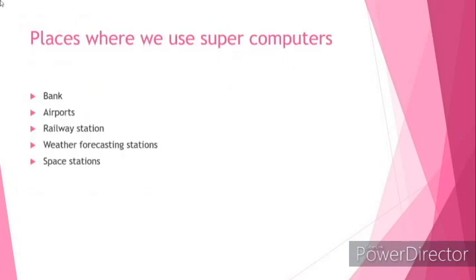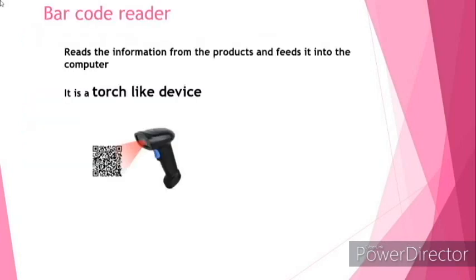And next is places where we use supercomputers. What are the different places where we use supercomputers? Banks, airports, railway stations, weather forecasting stations, and space stations. Next, we are going to discuss some helping devices that help a computer to do its work accurately. First one is barcode reader.